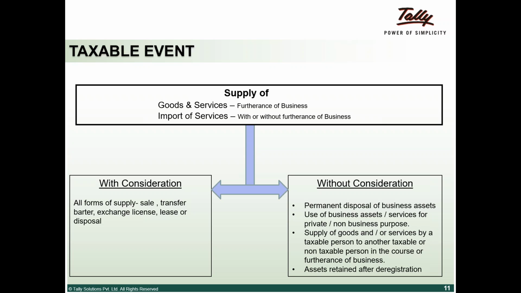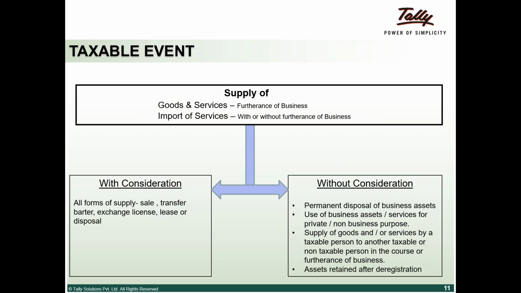Now, just to give you some more clarity on what furtherance of business would mean, there was ambiguity in the service tax regime. For example, we were paying service tax on employee related activities, but we could never claim input credit on the same. For Tally as a business, if we do an employee related activity, say an R&R event on which service tax is charged, I could not claim input credit on the same, though it was furtherance of business.